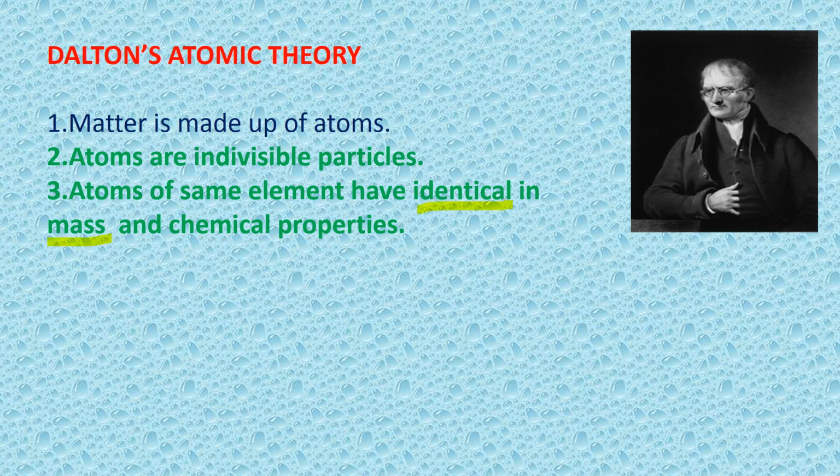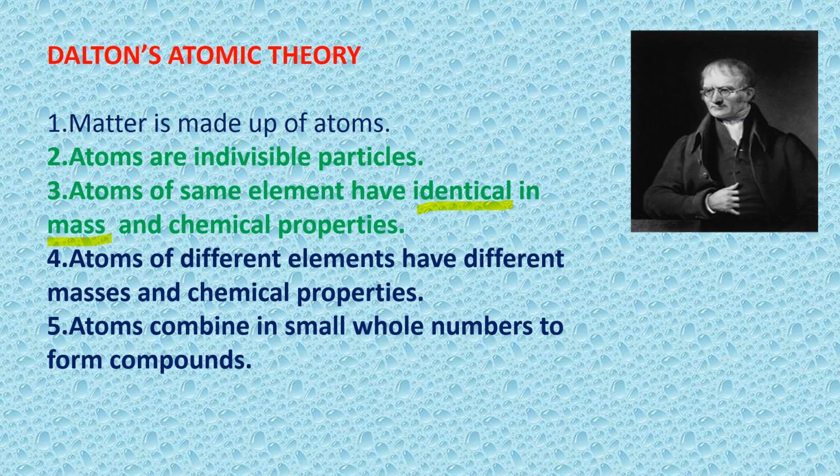Suppose I am taking two hydrogen atoms, both of them have the same mass and chemical properties. Atoms of different elements have different masses and chemical properties. For example, hydrogen and oxygen are different elements, so they have different masses and chemical properties.